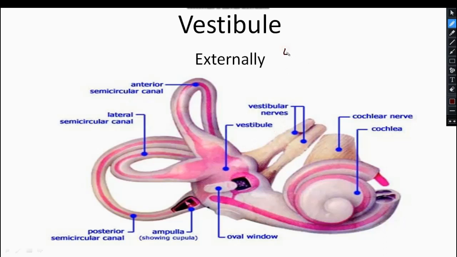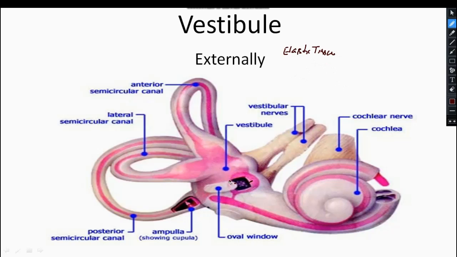Now understand the importance of this elastic tissue which is connecting this foot of the stapes at the oval window. So what happened? The sound waves coming through this middle ear hit this foot of the stapes.